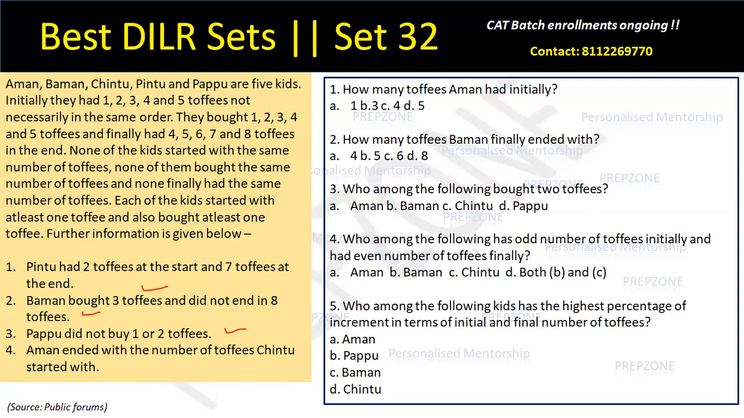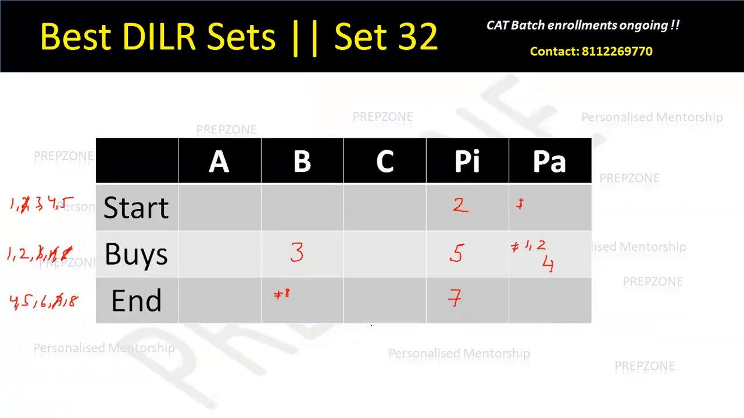Next, Aman ended with the number of toffees Chintu started with. Okay, Chintu ने जिससे start करी, let's say this be X, तो Aman ended with X. I'll cross check. Yes, this is what is given to me. Okay, so now how do I use this?